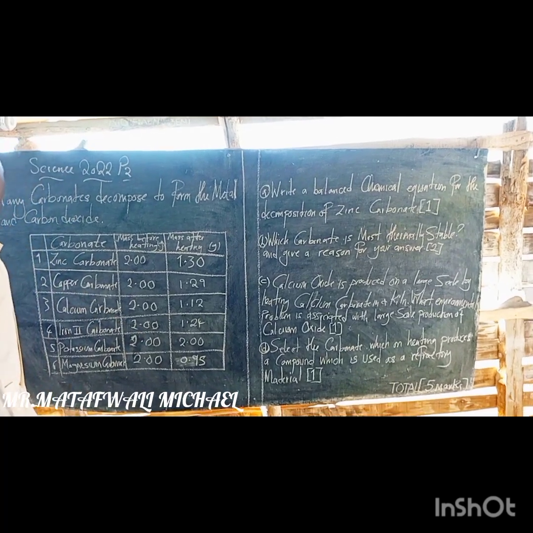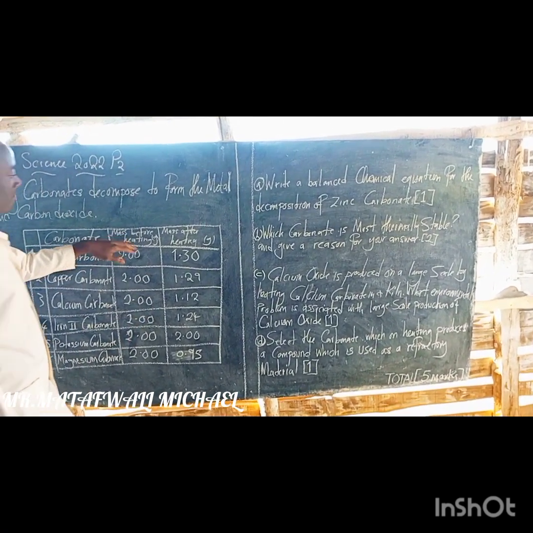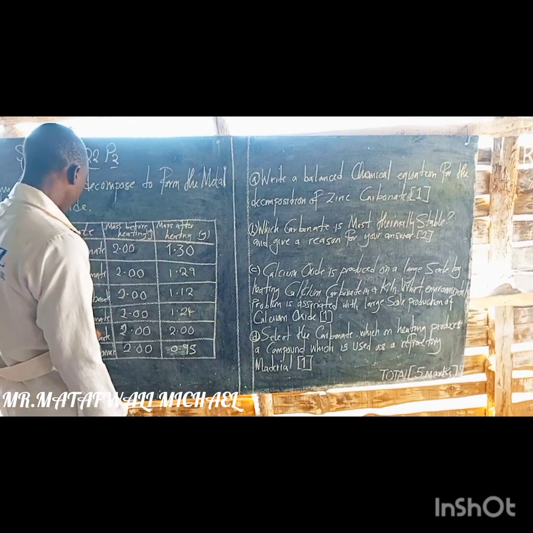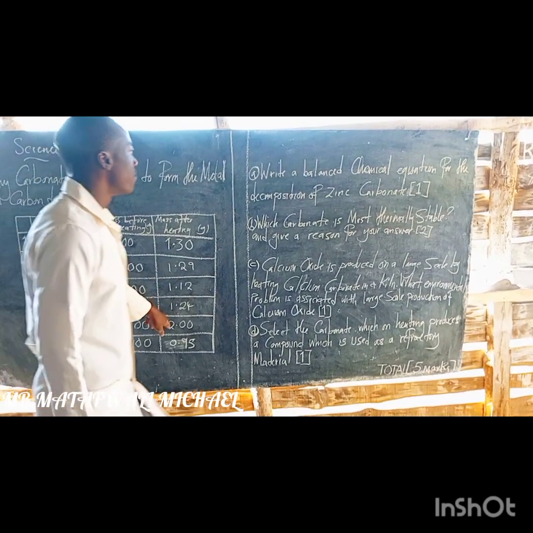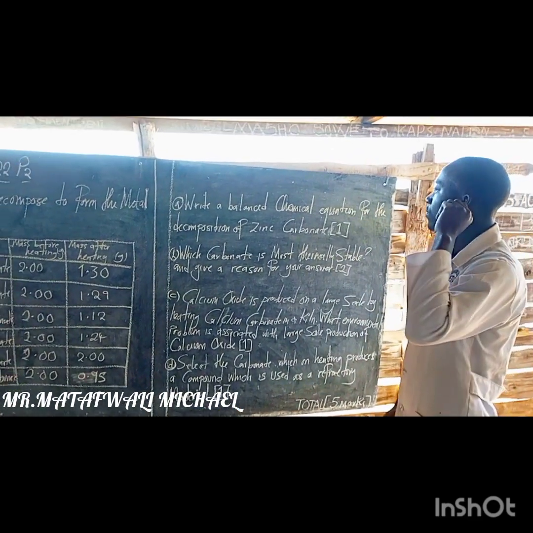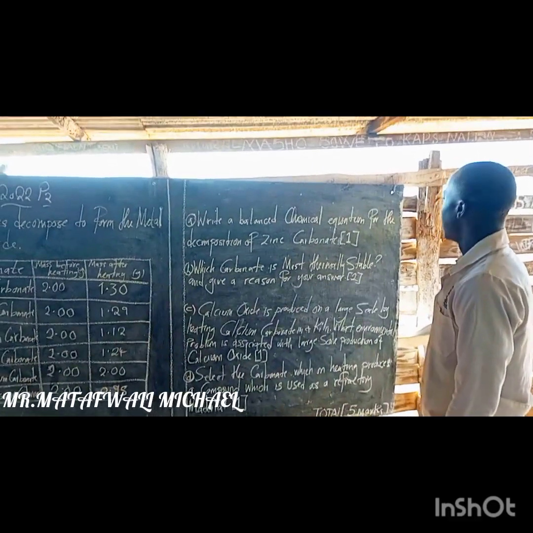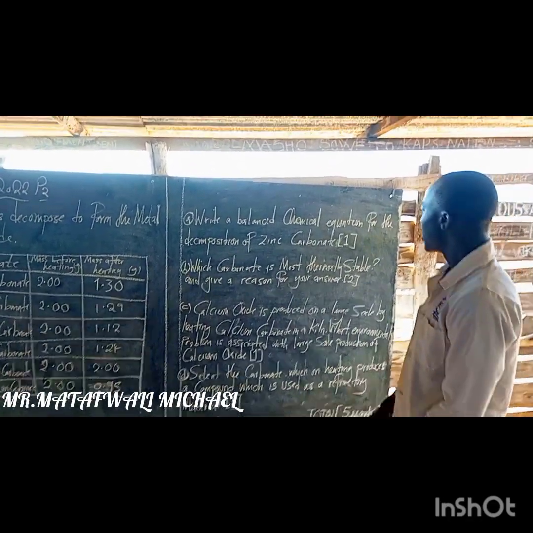So from this table, we are able to see that potassium carbonate did not decompose, because after heating, the mass remained the same. So we are going to answer the following questions. Question A required us to write a balanced chemical equation for the decomposition of zinc carbonate.